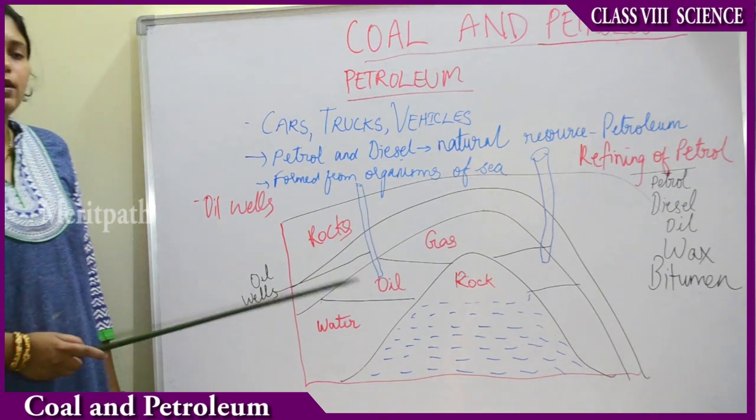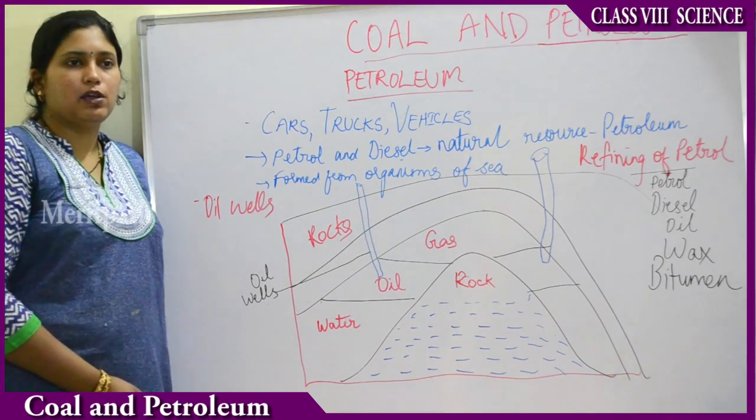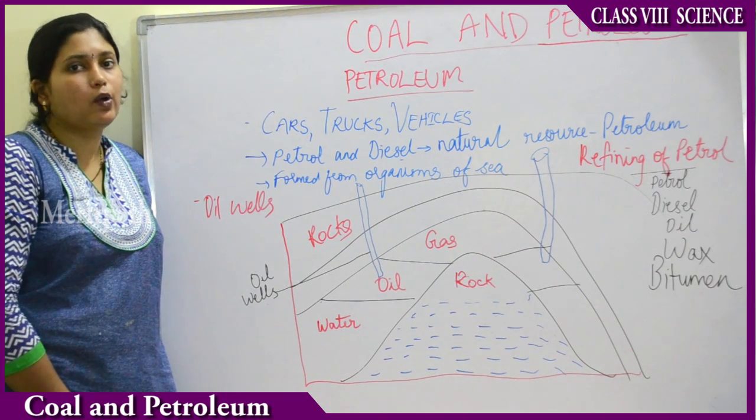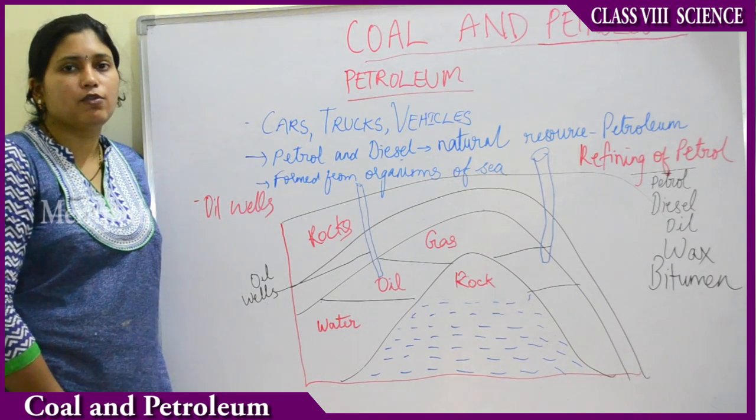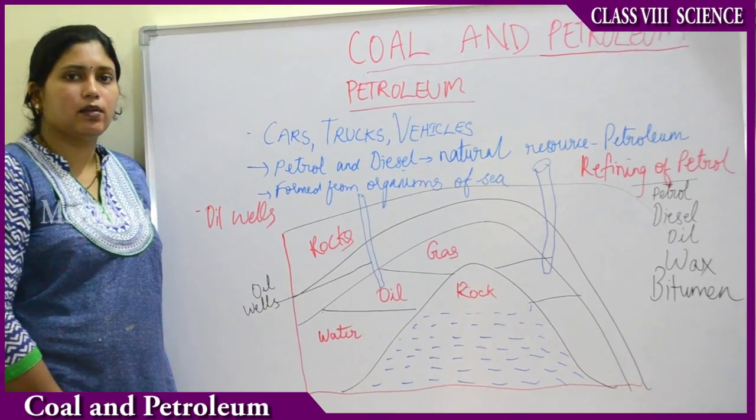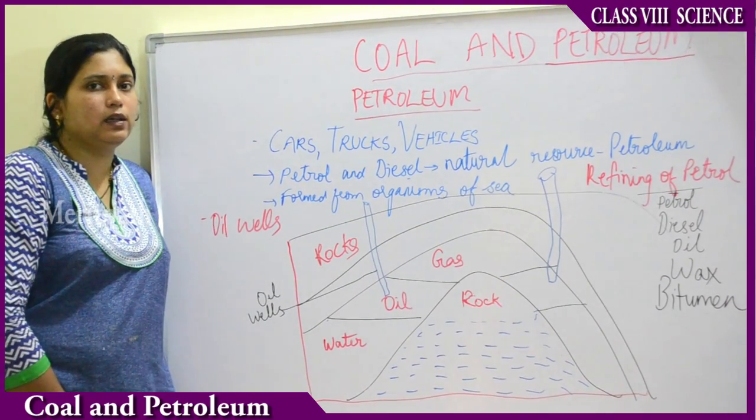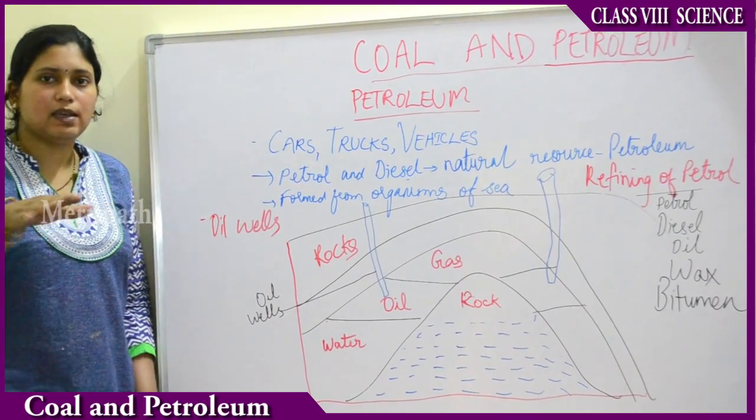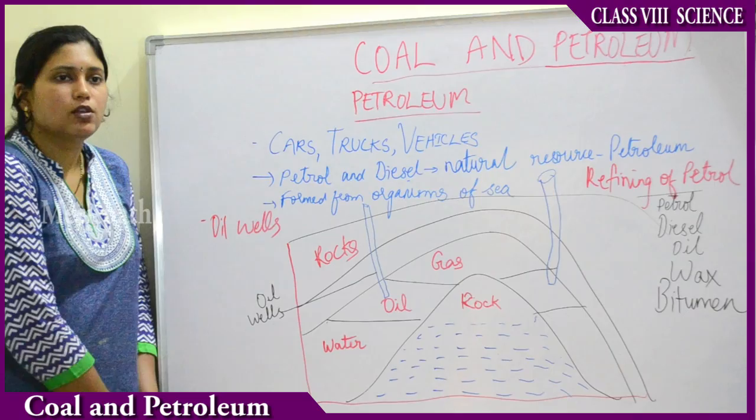So how is petroleum formed? What is the story of petroleum? Same like coal, millions of years ago, dead organisms of the sea. Petroleum was formed only in the sea, remember, whereas coal was formed in the earth. Over a million years ago, in the sea, there were many animals and many plants.